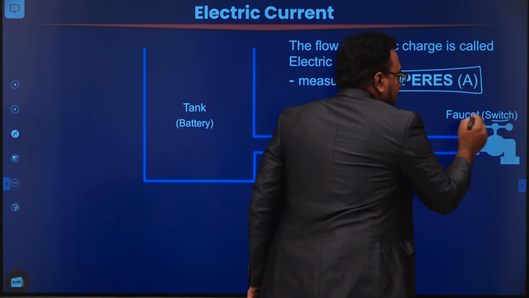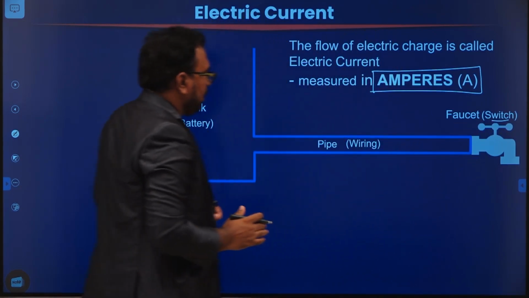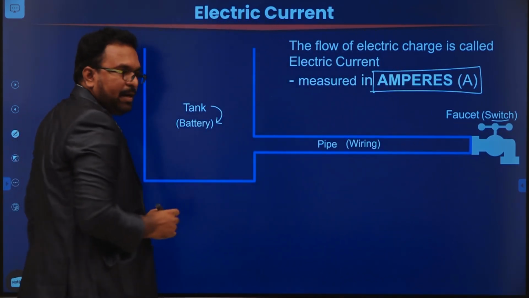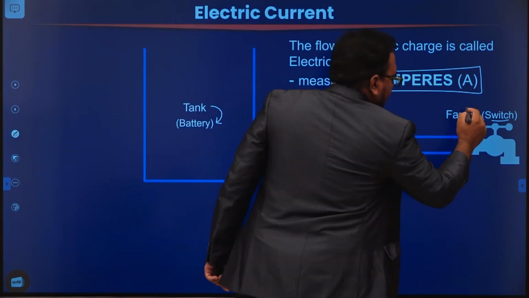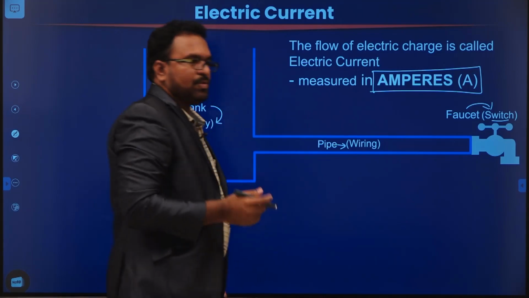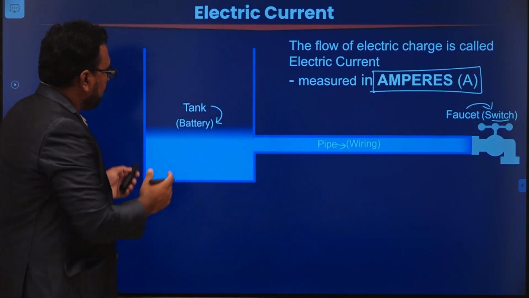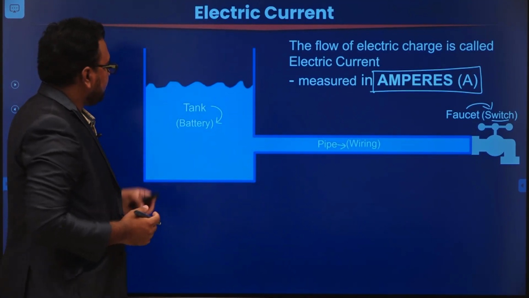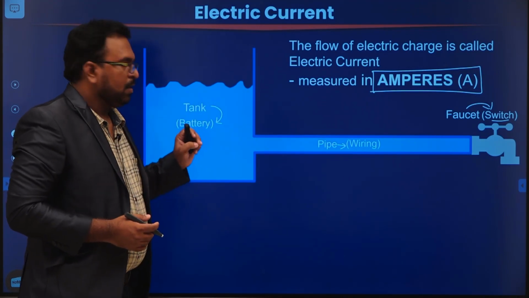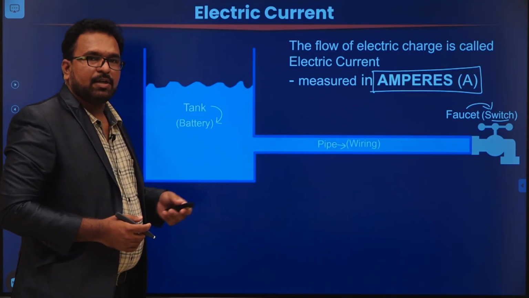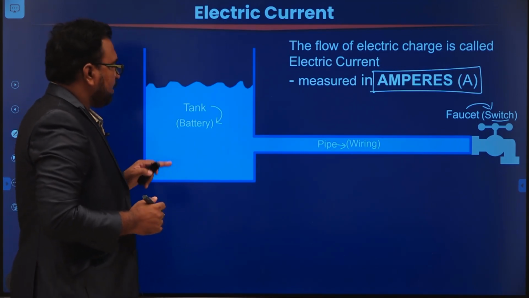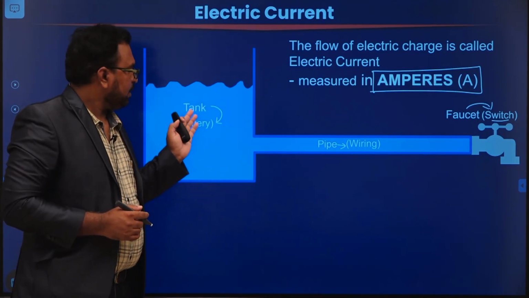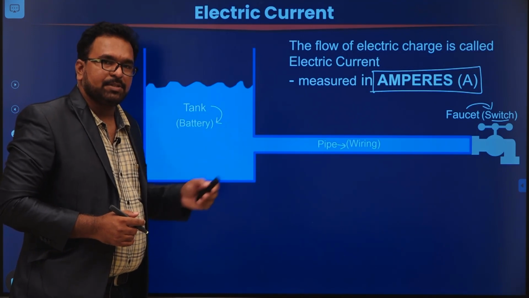Okay. So in this example, I have considered the tank as a battery. Assume that, and the pipe is analogous to a wire, a conducting copper wire, and the faucet is analogous to a switch. Now, assume that there is water in the tank, and I am going to assume that this water is analogous to charge.